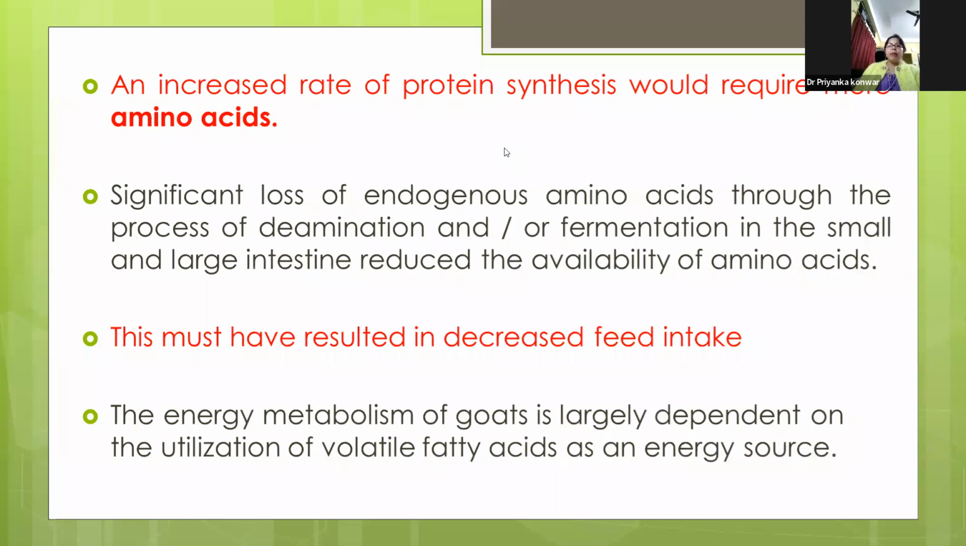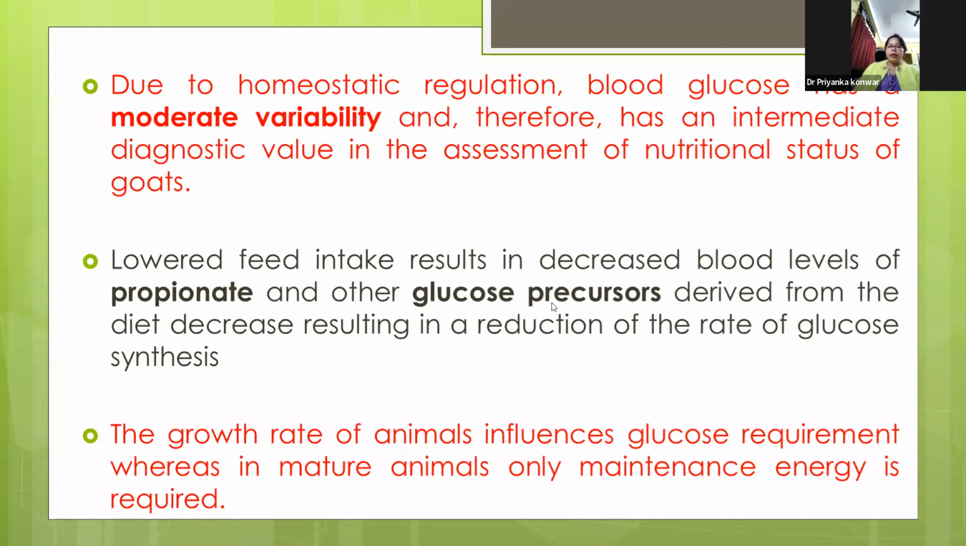This imbalance in the protein metabolism will lead to decreased feed intake. Simultaneously, the energy metabolism, which is largely dependent on the utilization of volatile fatty acids in ruminant animals, is also hampered. In these parasitic conditions, for the homeostatic regulation, blood glucose has moderate variability and therefore has an intermediate diagnostic value in the assessment of nutritional status of goats.